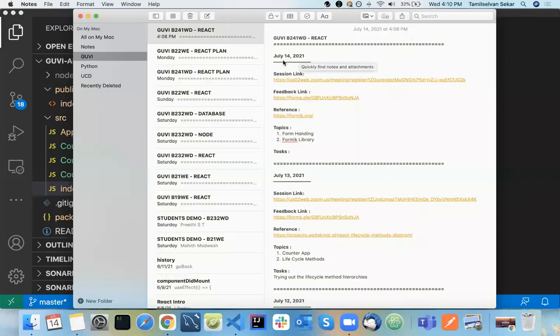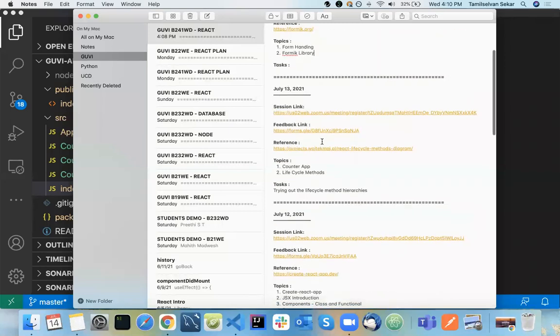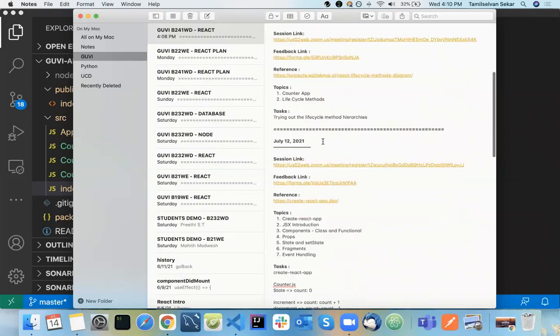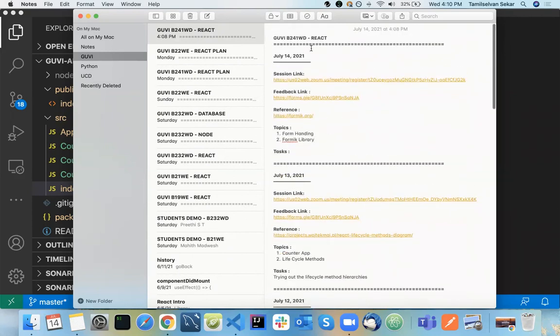So let's get started for today's session. So far we saw some fundamentals of React: the states, the props, the lifecycle methods, and how to handle events and fragments and other things. We are done with some fundamentals now. Let's move on to create some real-time things. Today we will be covering how to handle forms, and if time permits, we will see a library called Formik. That's the agenda for today.